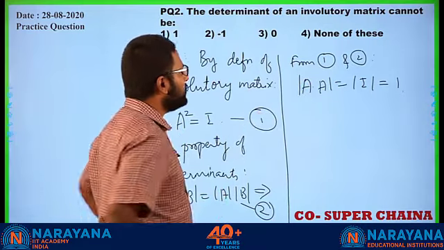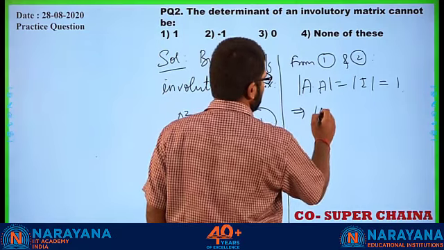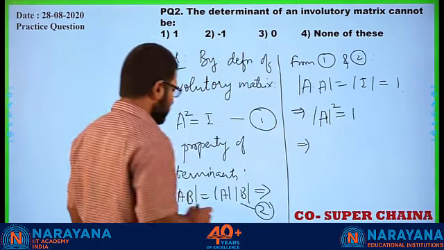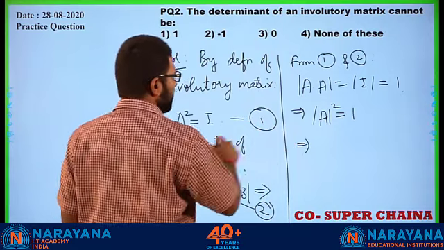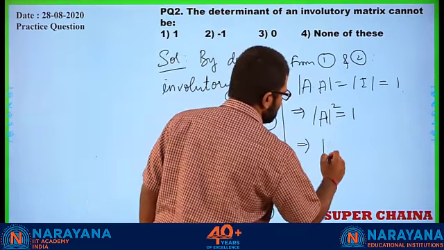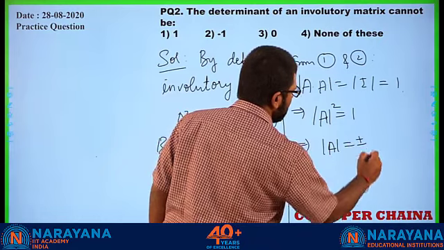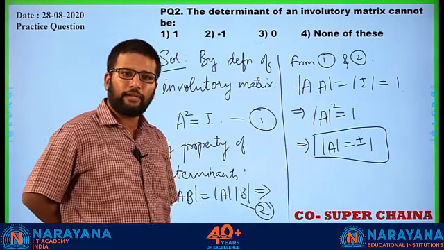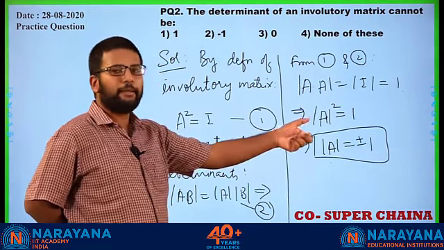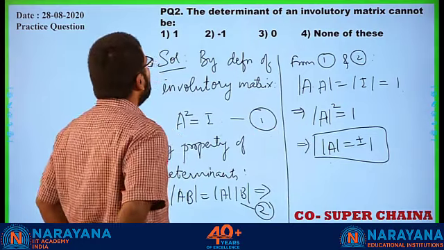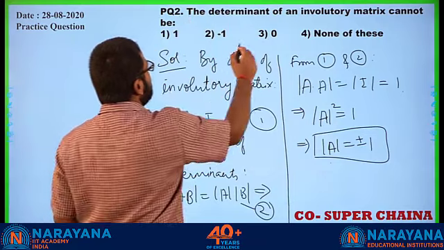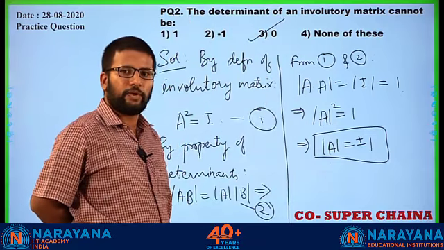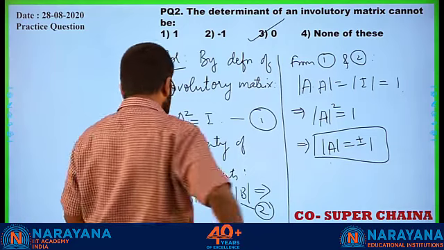So mod of A into A is 1, which means mod A square is 1, right? Now if mod A square is 1, we can say mod A is plus or minus 1. Which means for an involutory matrix, its determinant should be plus or minus 1, which means it cannot be 0. Correct? Alright, let us proceed then.